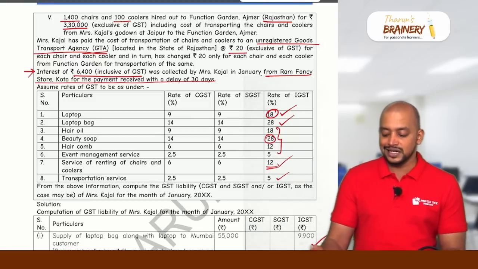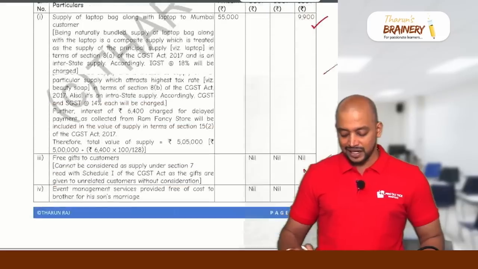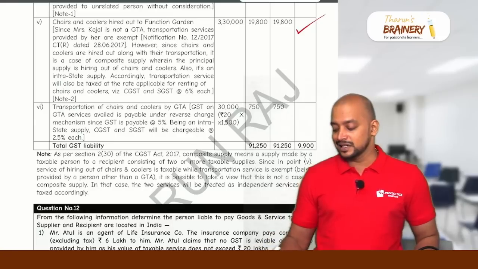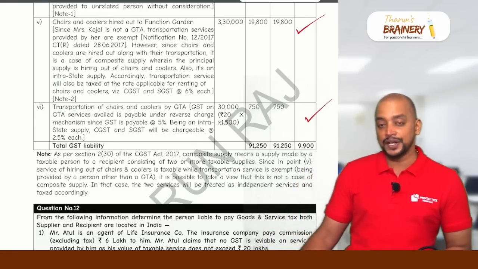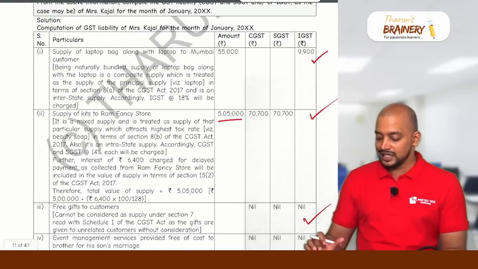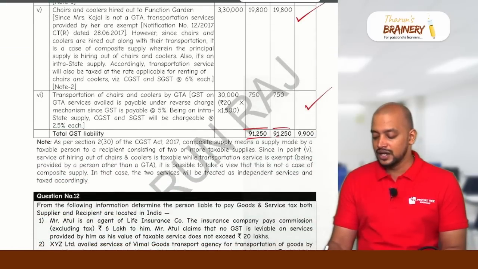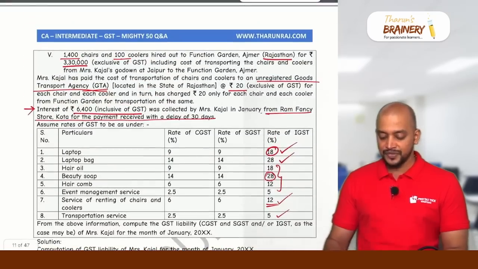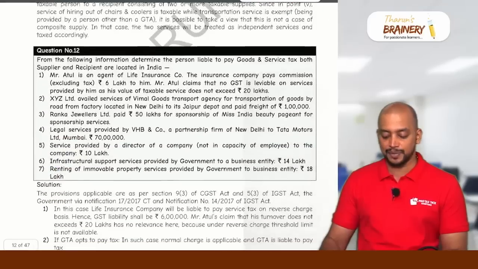And how much is the charge? 20 rupees. So 1500 into 20, that will be 30,000 rupees. So that 30,000 rupees into CGST, SGST, 2.5%, 2.5%. So 750, 750. This will be the total GST liability. So CGST, SGST and IGST, this will be taken as the total GST that is payable. That is with respect to this question. Okay, so this is question number 11, composite supply and mixed supply.